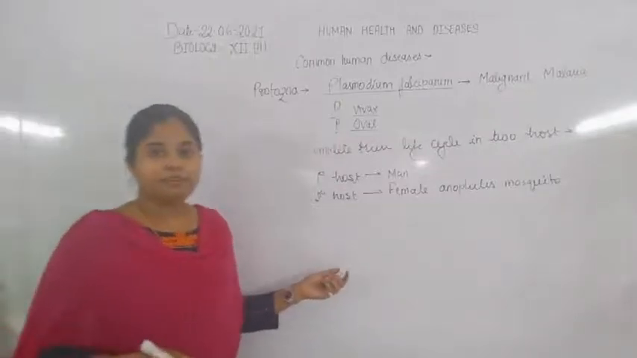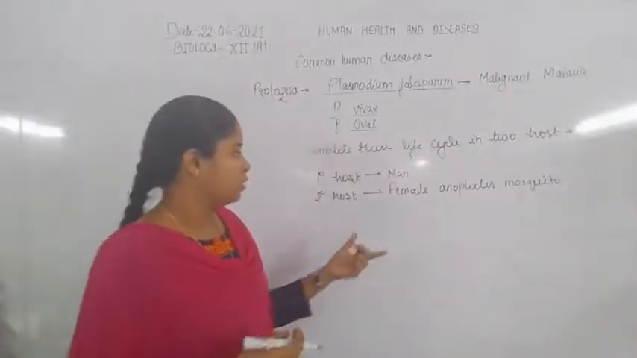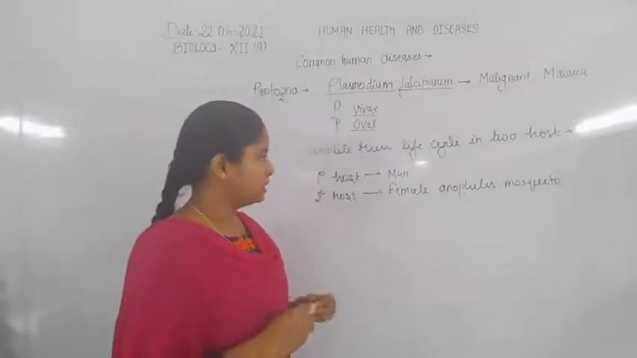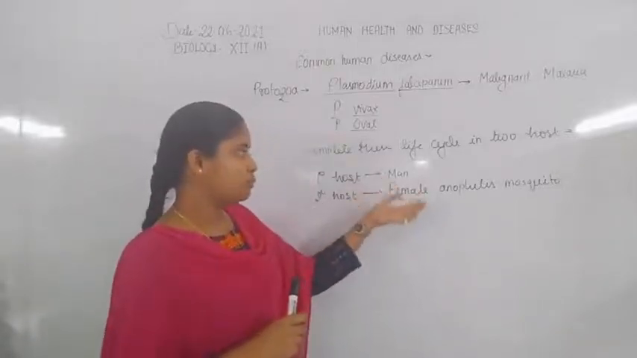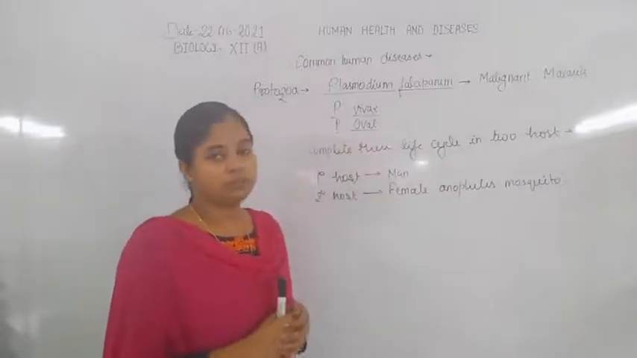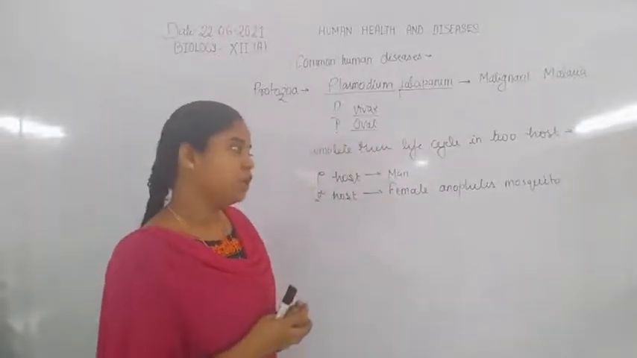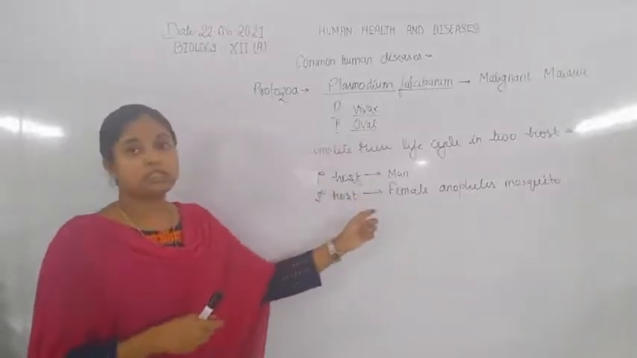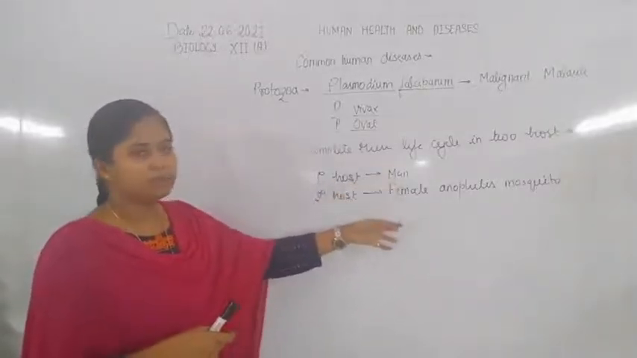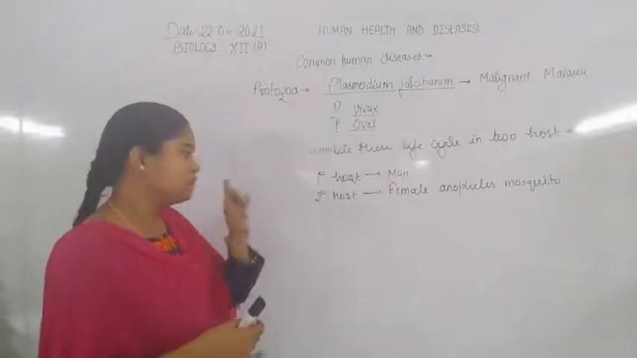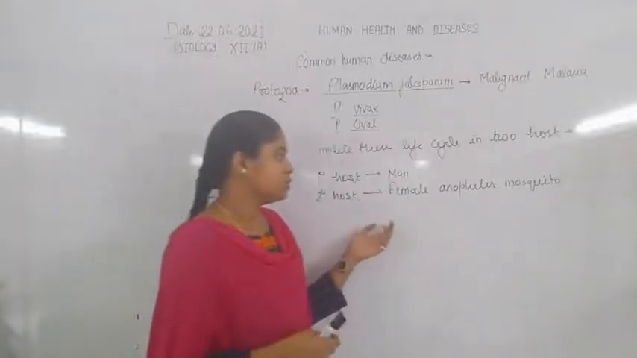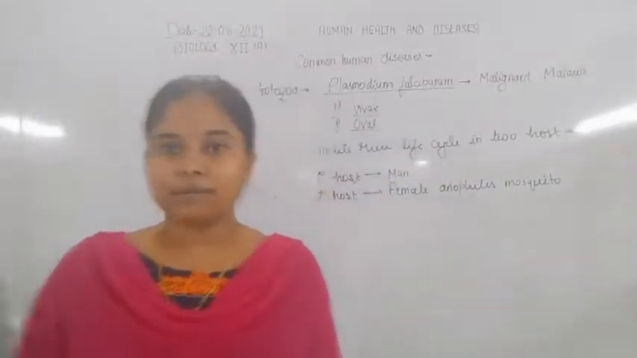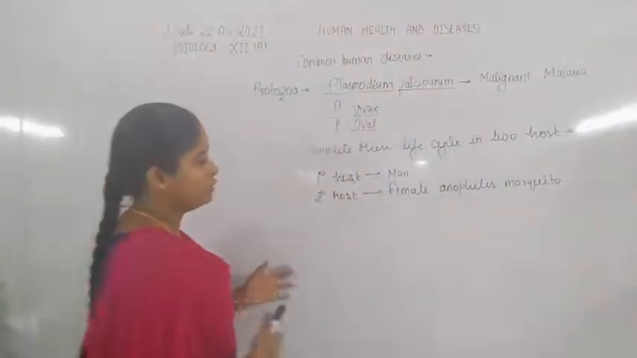When the female Anopheles mosquito comes in contact with and sucks the blood of a human, it transfers the spores of Plasmodium into the blood circulatory system of the human being. Because they cause disease in the human, man is the primary host. The secondary host is the female Anopheles mosquito, and they complete their life cycle in it.